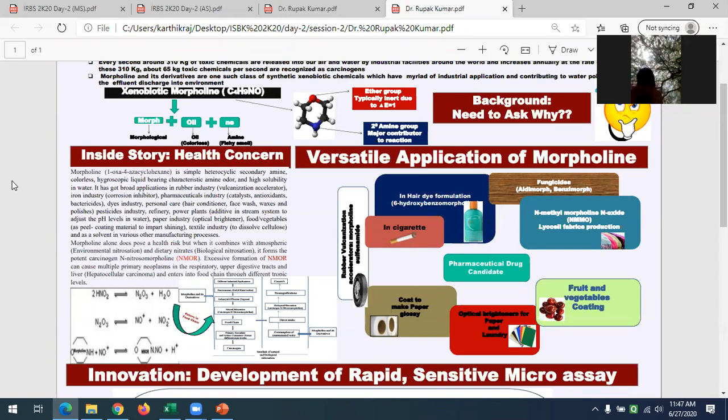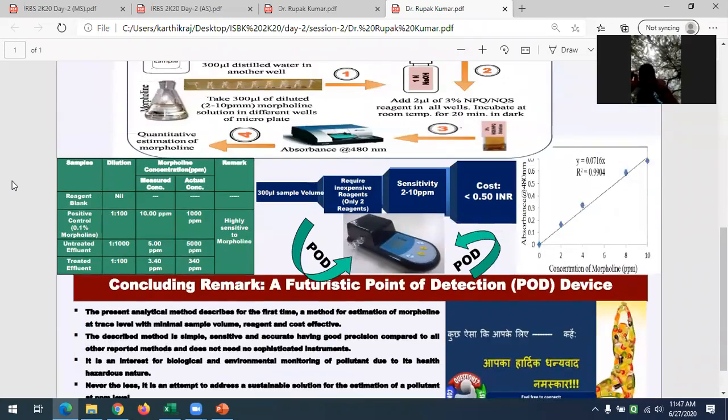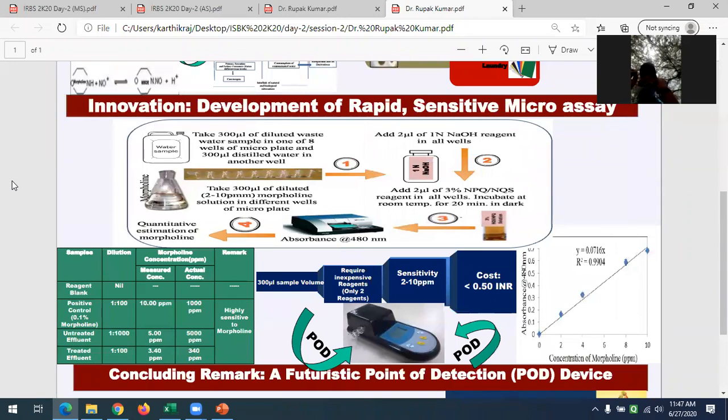Here I found that in the textile effluent, the untreated sample has a morpholine presence of 5,000 ppm, and when we treat this industrial effluent, the morpholine concentration narrows down to 540 ppm. So this method is quite interesting and quite simple for detecting the presence of morpholine.